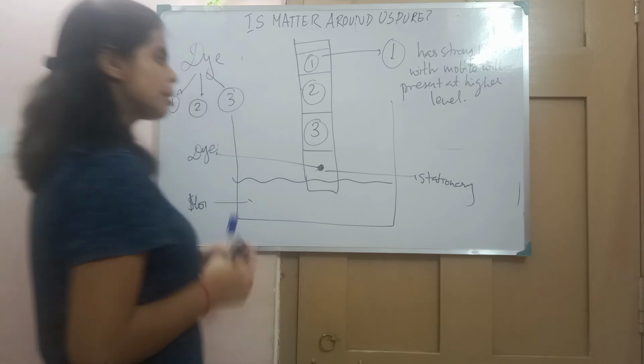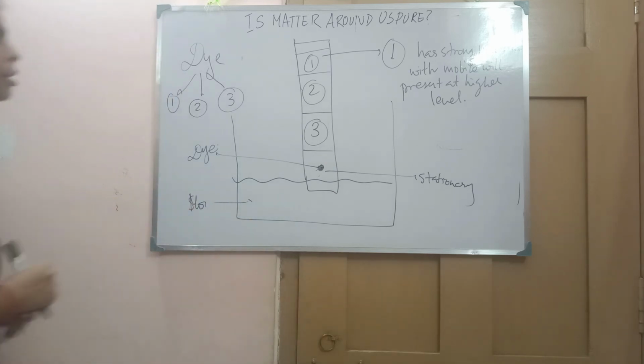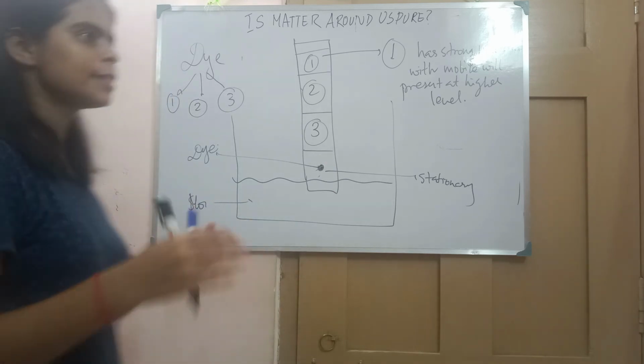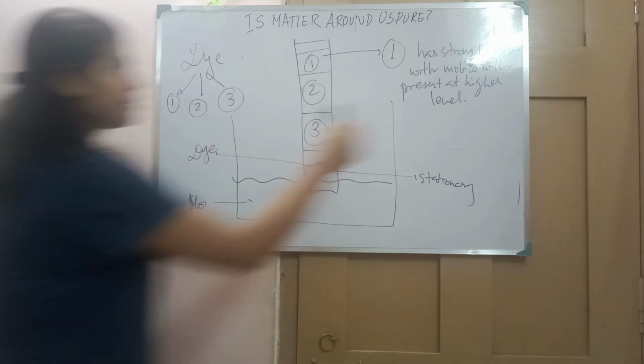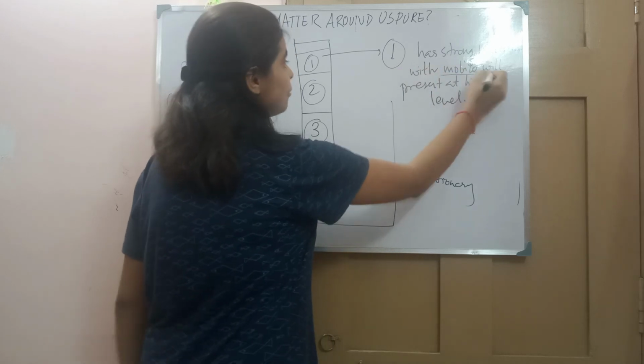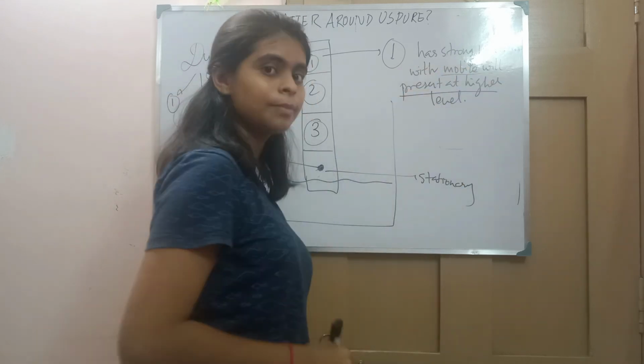Once it is moving on, the components will start interacting with the solvent. And due to the difference in the interaction, they will rise accordingly. The one which is having a strong interaction with the mobile phase will be present at the higher level.